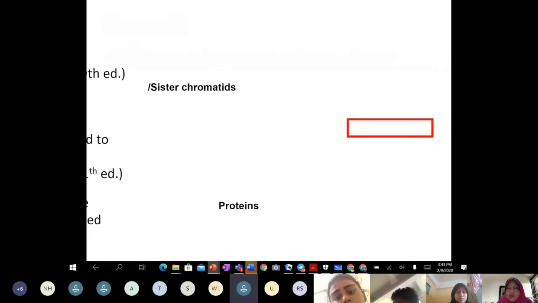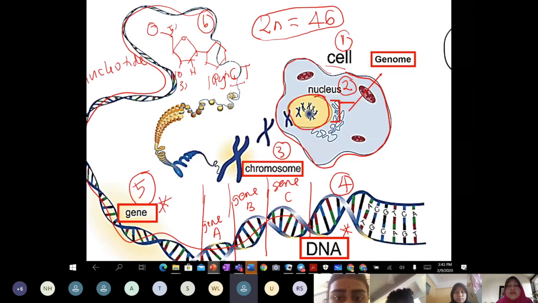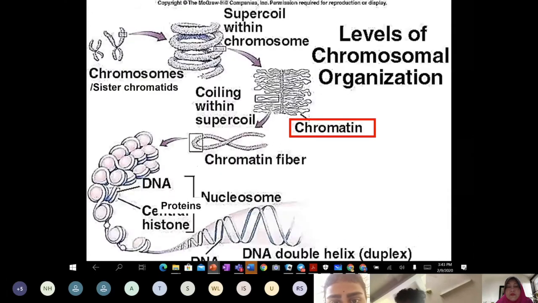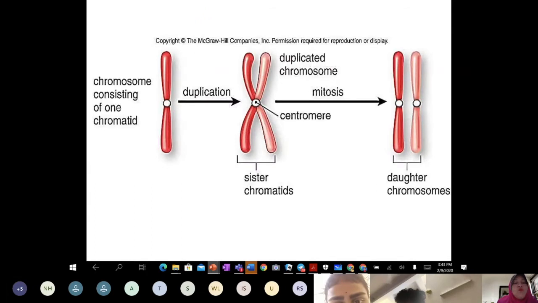Let's refer to this diagram, class. This diagram we have discussed before. Previously, teacher asked you. This one is a single strand like this. We call it a chromatid.